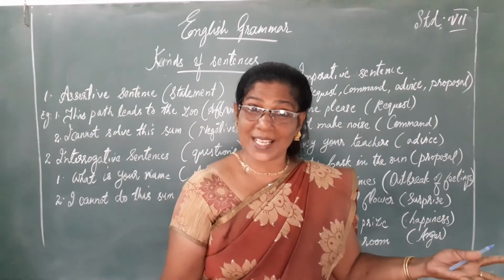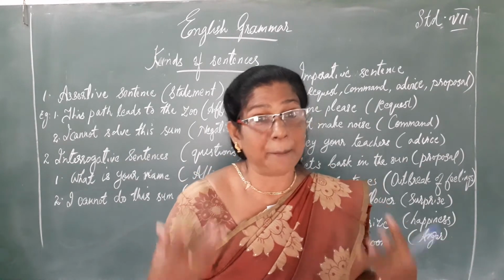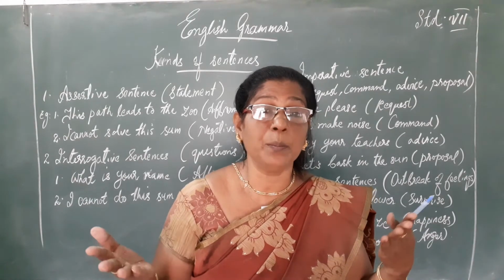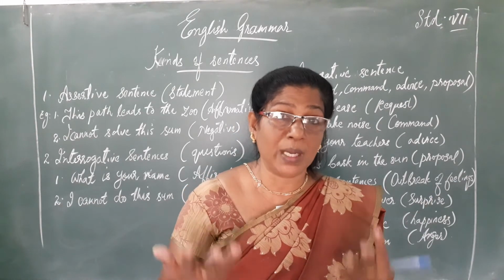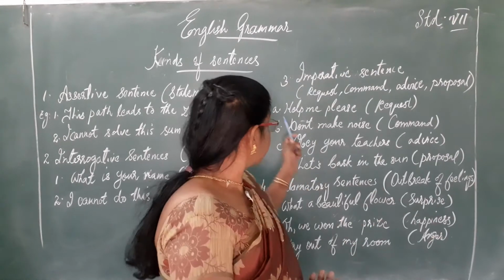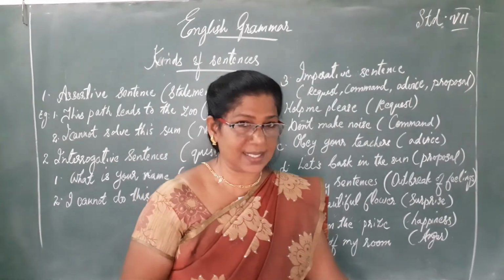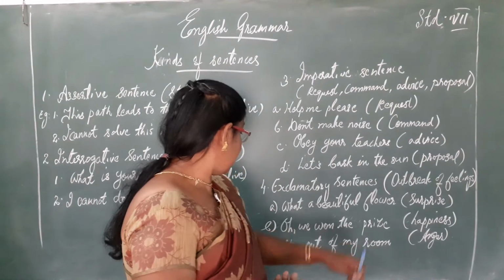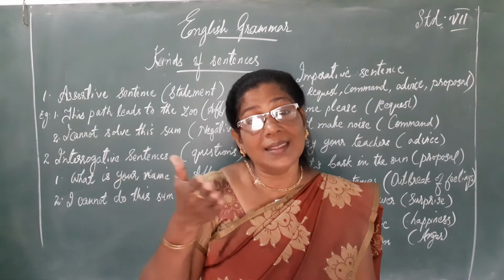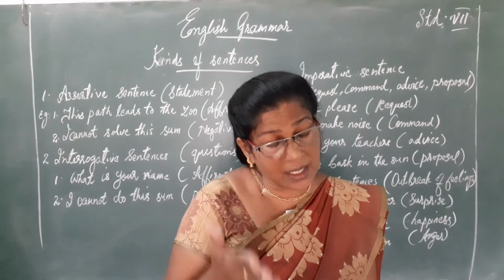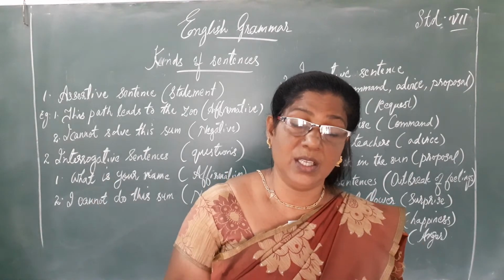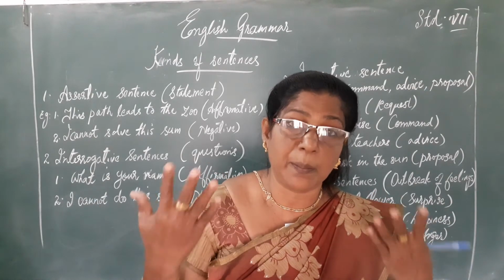Oh, we won the prize. So we will be very happy when we win a game or something. So happiness also will be expressed. So that sentence is known as an exclamatory sentence. Let's see the third sentence. Stay out of my room. That means the sentence gives the idea that the person is angry. So anger also can be expressed.